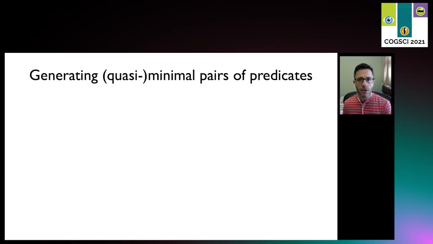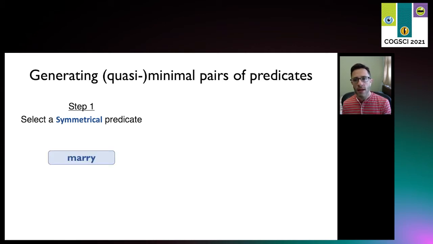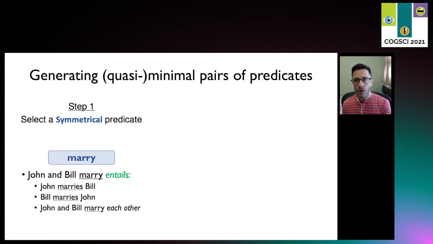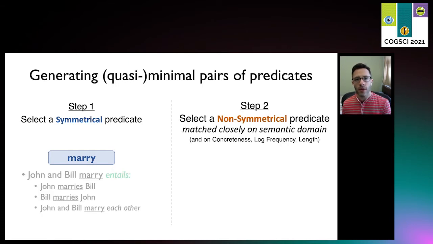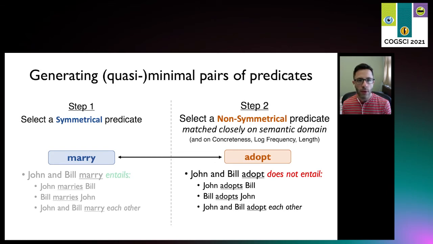To see whether symmetry has an effect on judgments of relatedness, we generated a whole set of minimal pairs of predicates, symmetrical and non-symmetrical. So we'd select a symmetrical predicate like marry. It had to meet the linguistic criterion that the intransitive entails a reciprocal meaning. Then we selected a foil that was similar in many ways, semantically and otherwise, apart from symmetry. So a close match for marry would be adopt. And crucially, the foil did not obey the linguistic criterion.